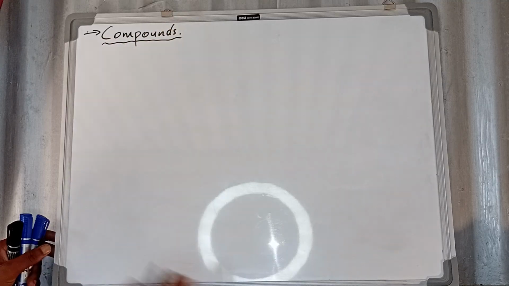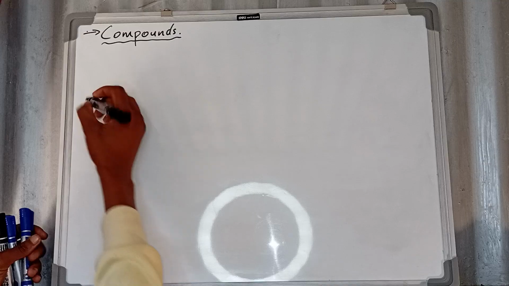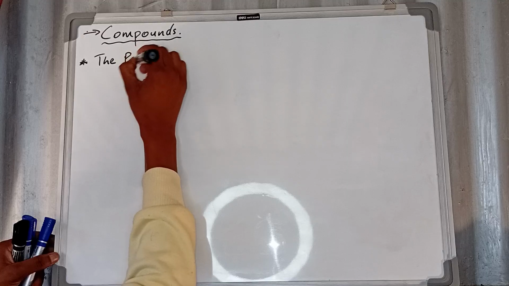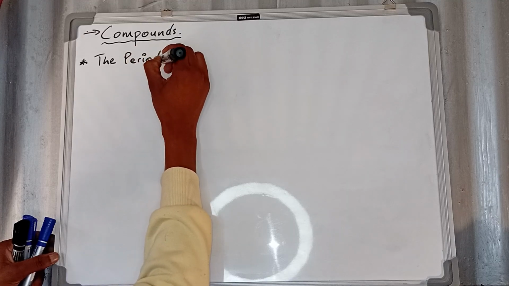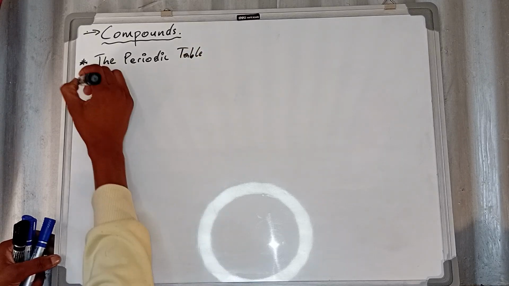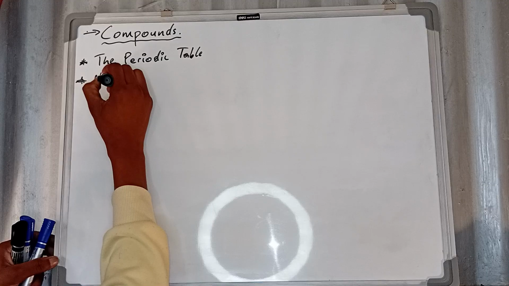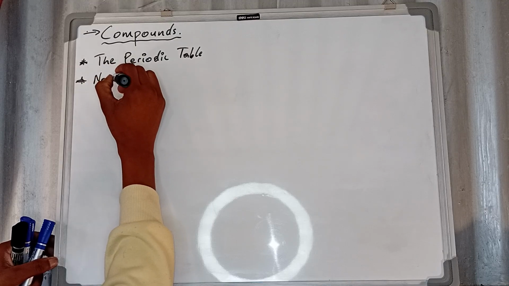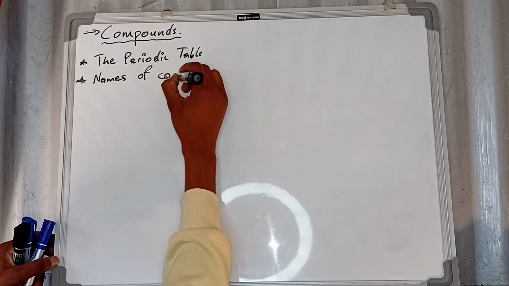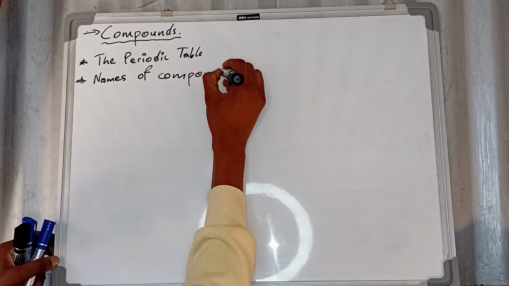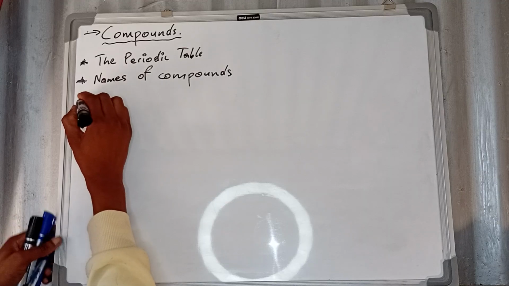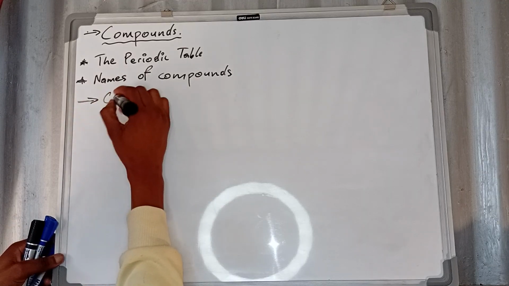Compounds. We will come in on the definition, but under compounds, these are the topics that you're going to focus on: the periodic table, and then names of compounds, or you can just say naming compounds, but I will prefer names of compounds. And then we also have the topic chemical reaction.